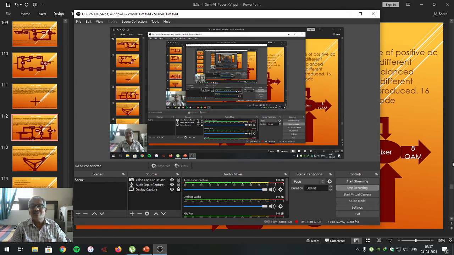Student friends, that's all about the meaning of quadrature amplitude modulation. Here we are completing our aspect of modem. Next time we will go for the concept of networking. Today we'll stop here only.